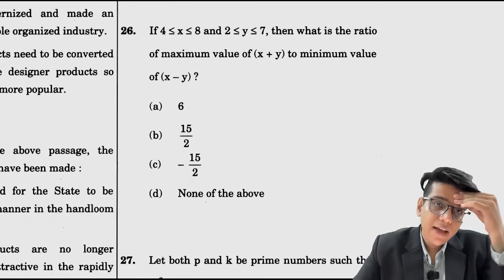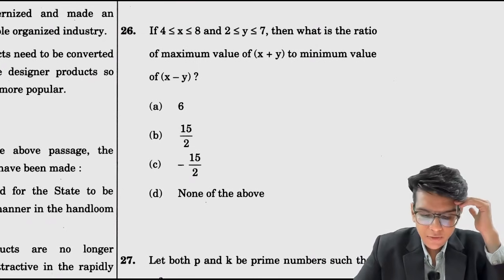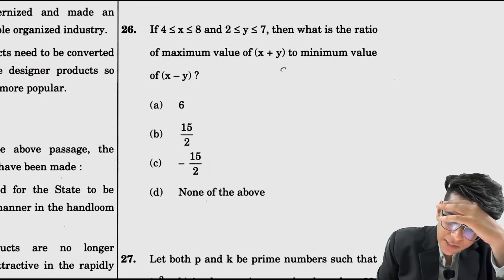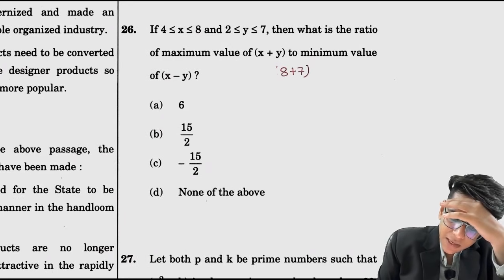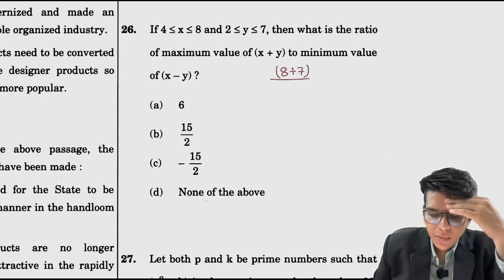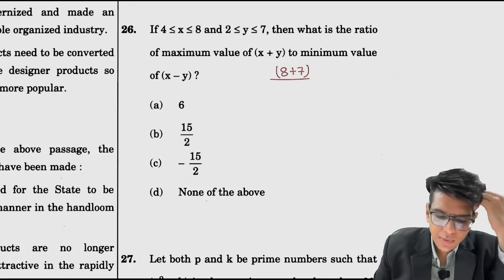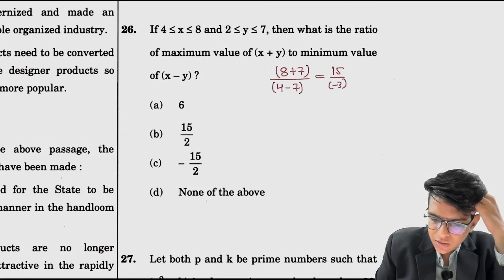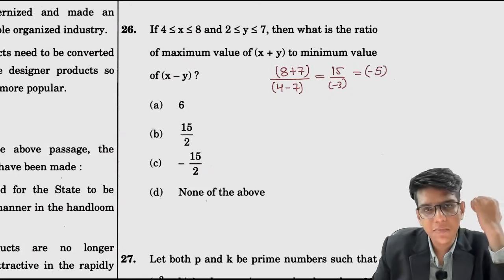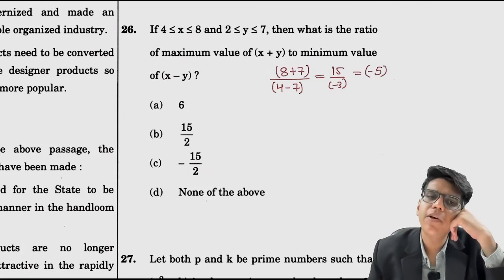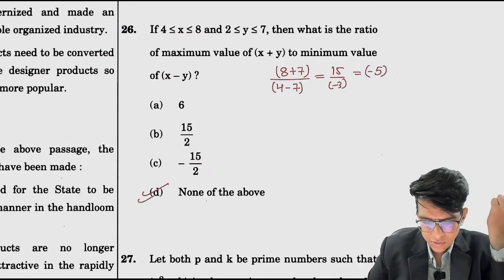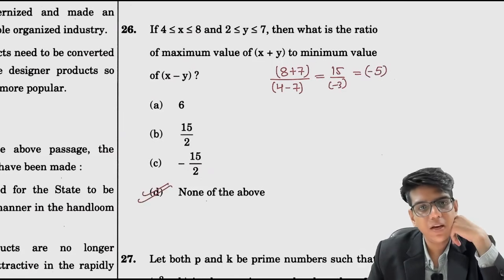We have been given the value of x, right? For this we have to find the ratio where the maximum value of x plus y, x plus y की maximum value 8 + 7, and the minimum value of x minus y. तो minimum value of x minus y के लिए x has to be the minimum and y has to be the maximum. So this is 15 by -3. So the ratio is -5, minimum ratio. Okay, maximum value of x plus y divided by minimum value of x minus y has to be -5, which is not in the option. The option should be none of the above.